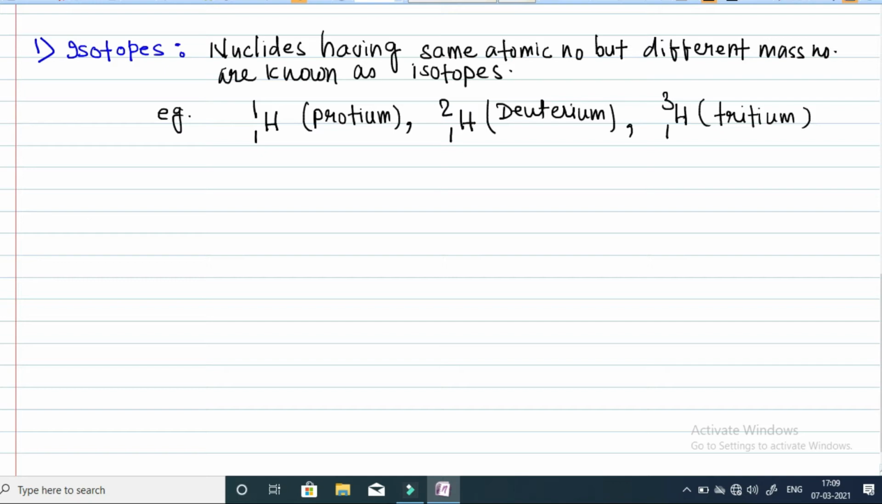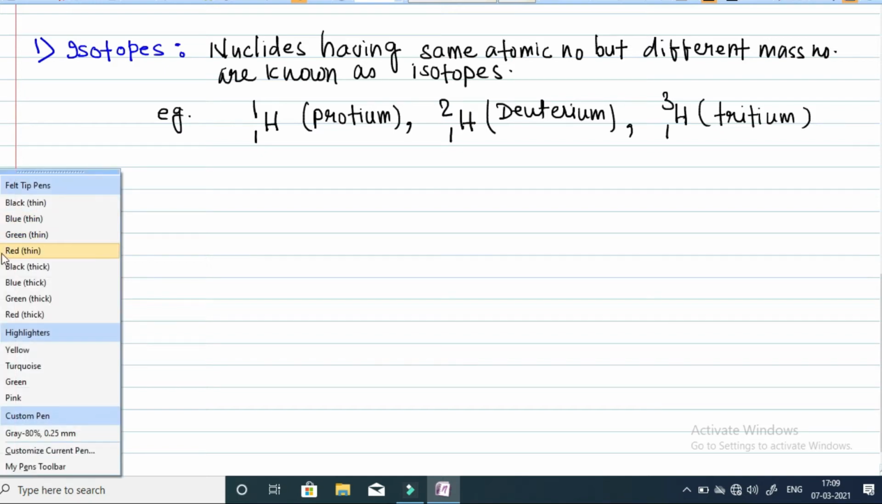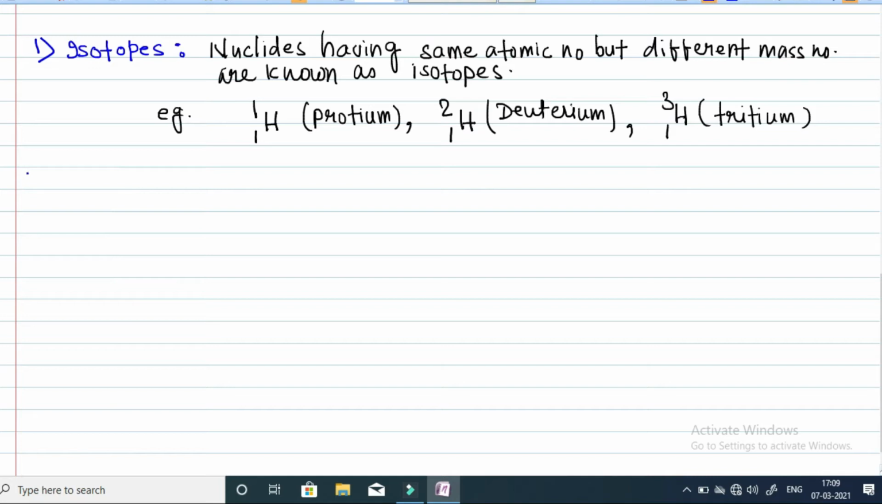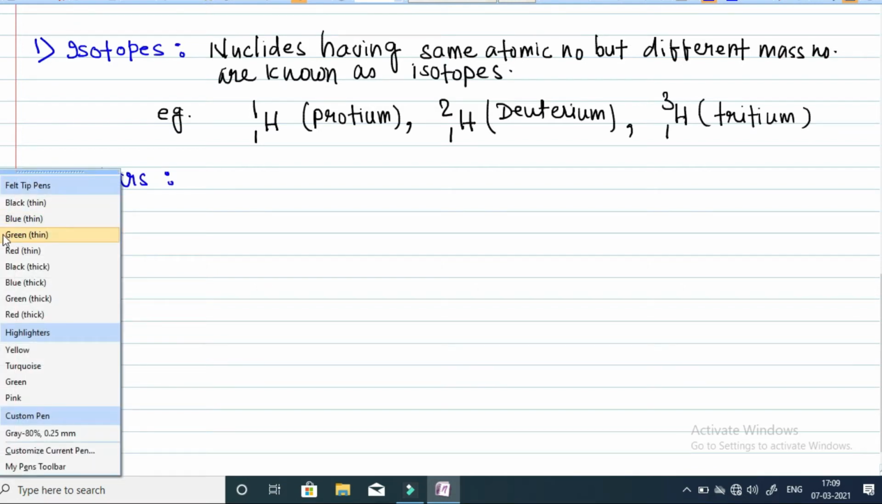Now the second term we are going to define is isobars. So isobars are basically the nuclides having same mass number but different atomic number, just the reverse of the previous case.